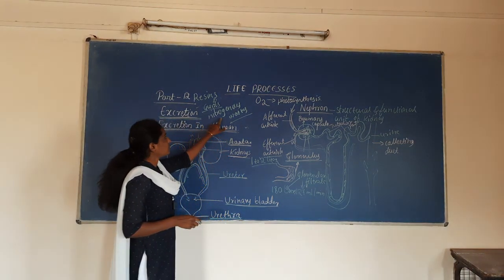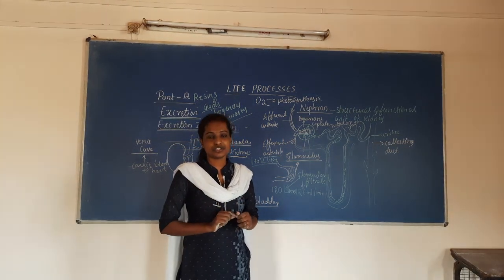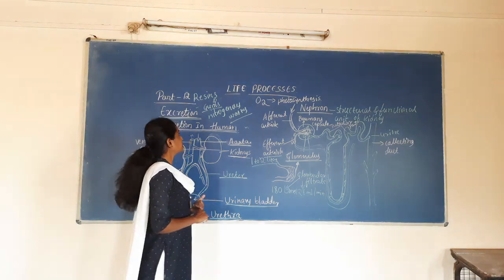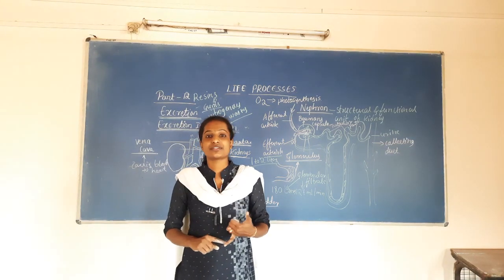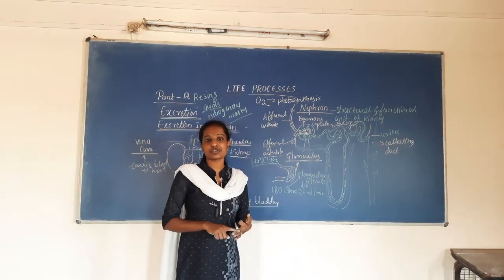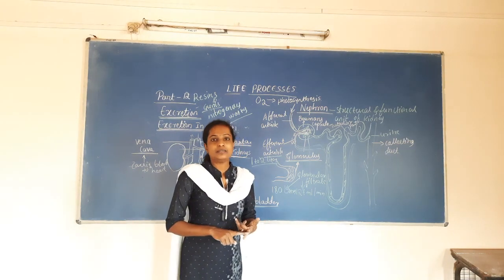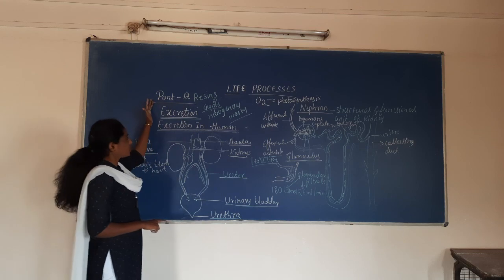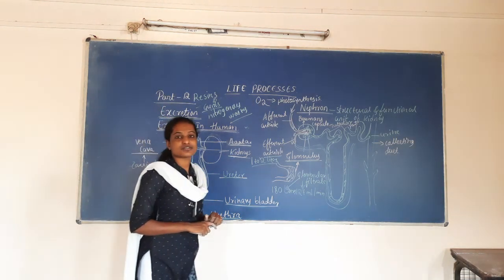So by this, the chapter Life Processes is finished. You studied its definition, and you studied the different types of examples like nutrition, transportation or circulation, and you studied the respiration process, and you studied excretion. The chapter at the end has excretion in humans as well as plants.